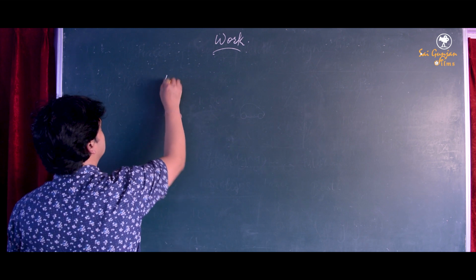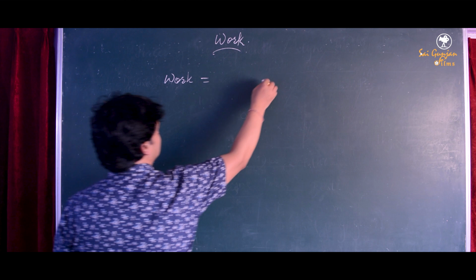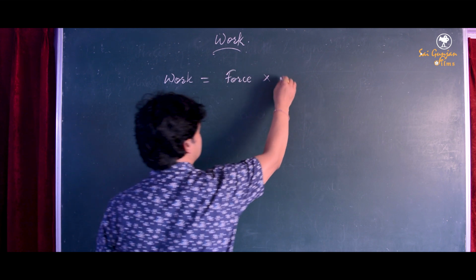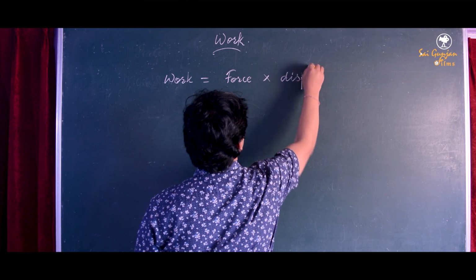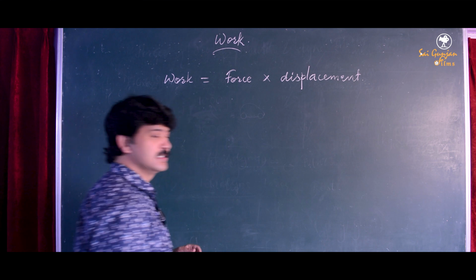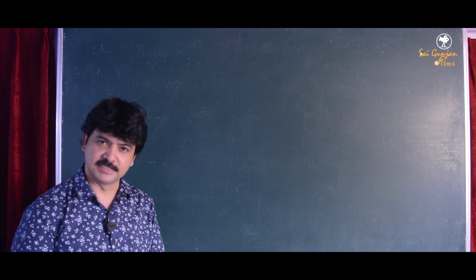That is, work is given by the product of force and displacement.